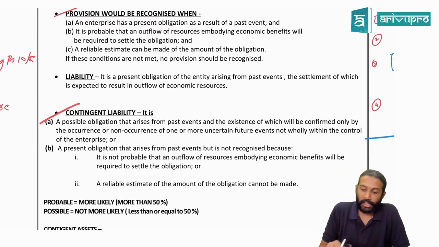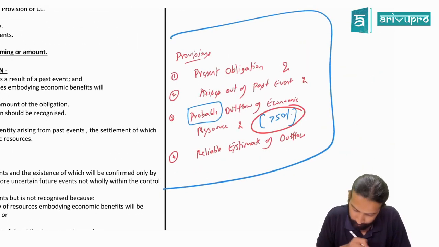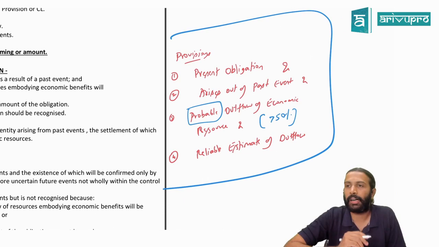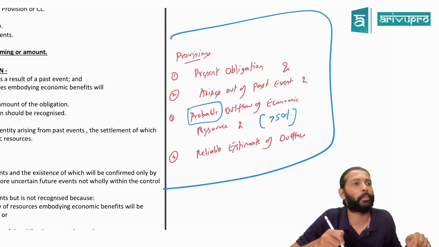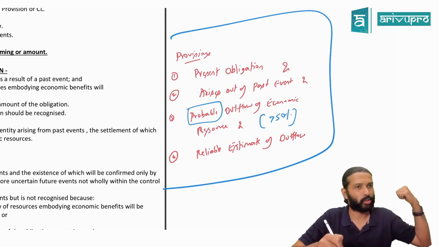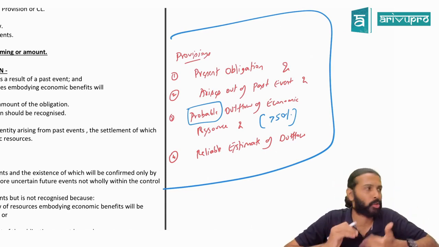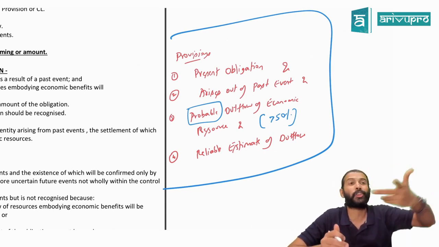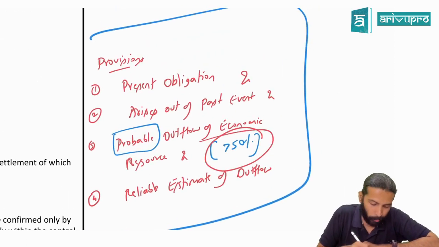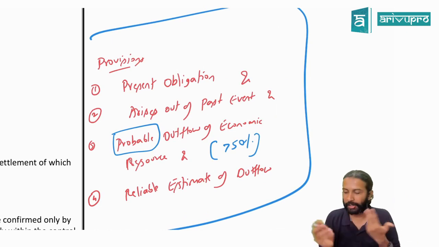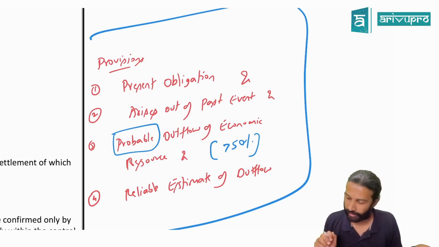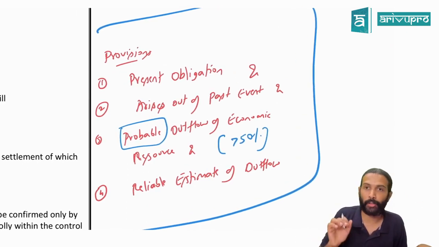Somebody is asking, sir, how to measure that 50%? You will have to take a call here, sir. Legal case means who will be the best judge to give that probability? Lawyer. Yes or no? So you need to get an expert opinion about those chances. Every company's management needs to estimate the probability, how much percentage it is. That is your management call. The standard does not say that. Fine now. Are we good with this so far?